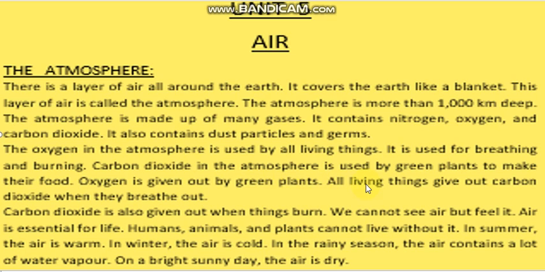Similarly, all living things like animals and human beings, when we breathe, we take out carbon dioxide gas, and this carbon dioxide is used by green plants to make their food. So there is a cycle. There is a cycle that we give carbon dioxide to the green plants to make their food, and green plants give us oxygen which helps in breathing.